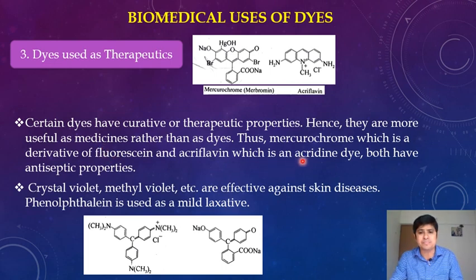Thus, mercurochrome is a derivative of fluorescein dye, and acriflavin is a derivative of acridine dye. Both of them have antiseptic property. So dyes like mercurochrome and acriflavin, as they have antiseptic property, are used as a medicine rather than dyes.